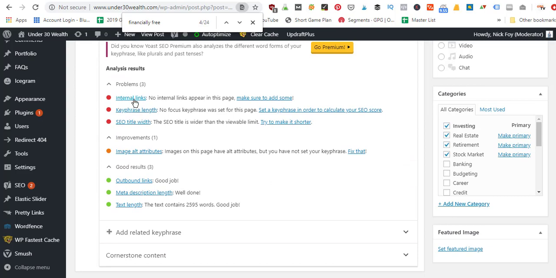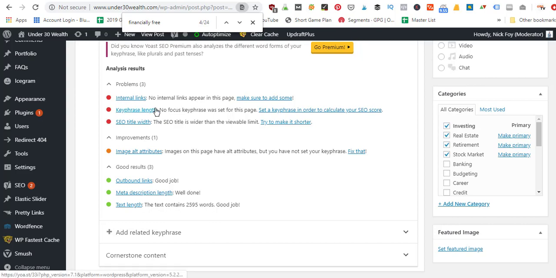So number one, it says I need to add some internal links to some other blog posts on my website. So I'm going to find some relevant blog posts I should add into my article. That way when people get done reading this article, they stay on my website and they continue reading more articles by internally linking to other content that I've written.